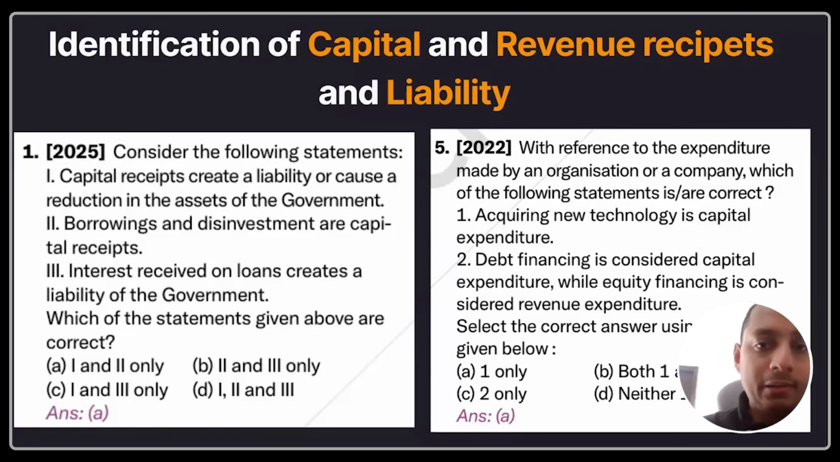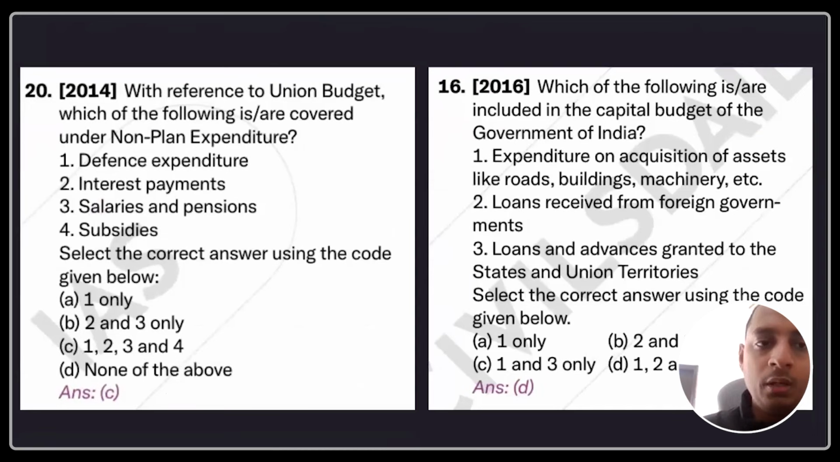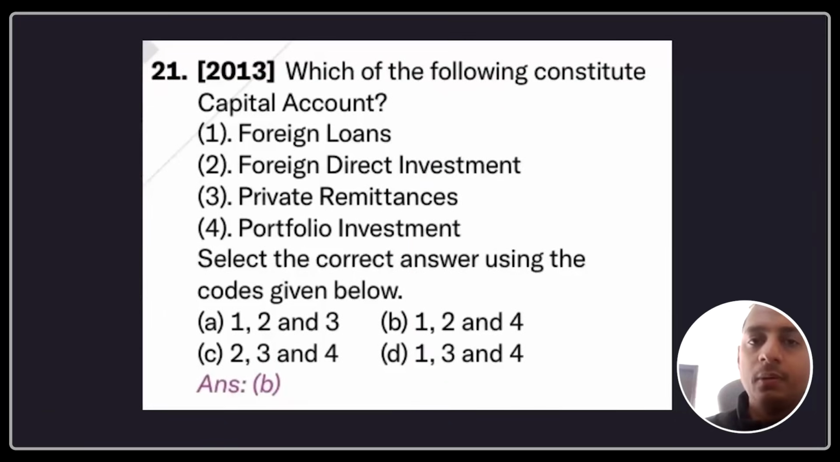You need to have clear-cut clarity. You can take a significant number of questions from Vivek Singh to test yourself. Again here, in 2014, with reference to union budget, which of the following are non-planned expenditures? Again, 2016, how many of the above are included in the capital budget, not the revenue budget, but the capital budget? Again, UPSC is testing whether you are able to identify the capital and revenue budget. The same thing as well, which of the following constitutes the, no, sorry, this is the current account and capital account, sorry. This is not part of a budget.